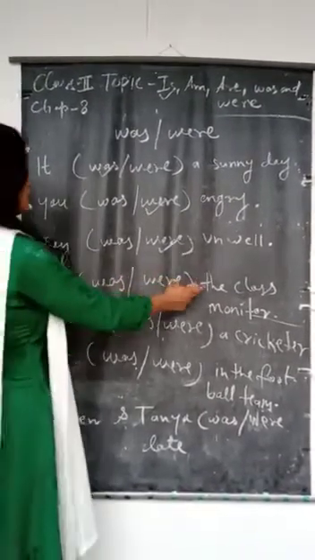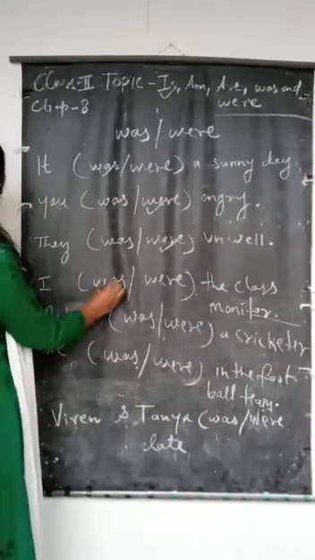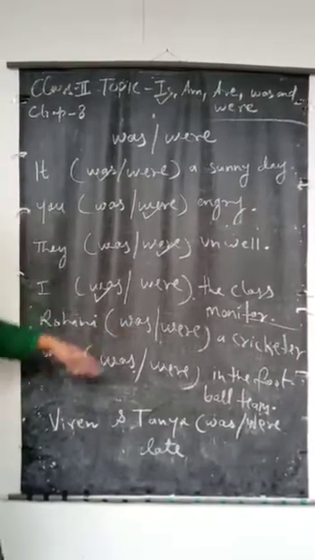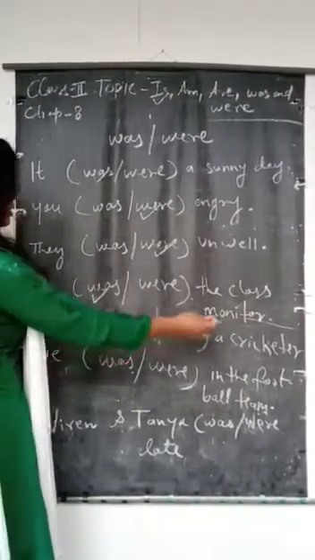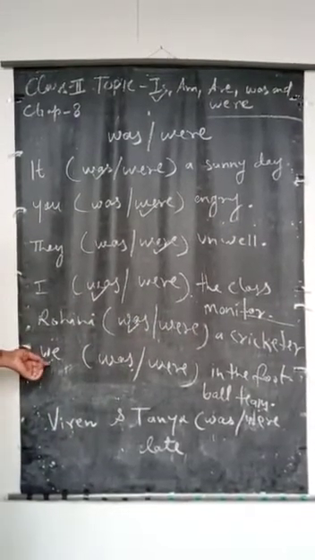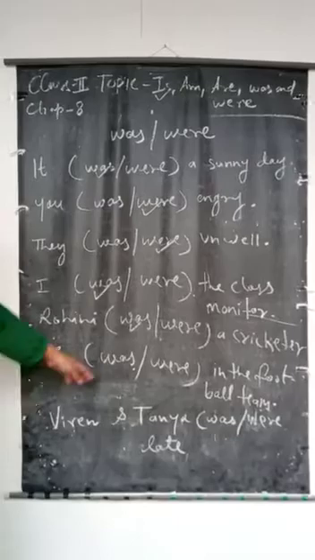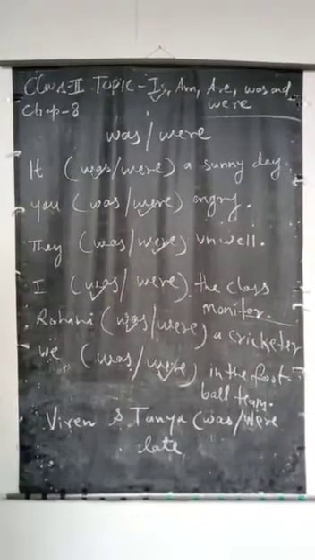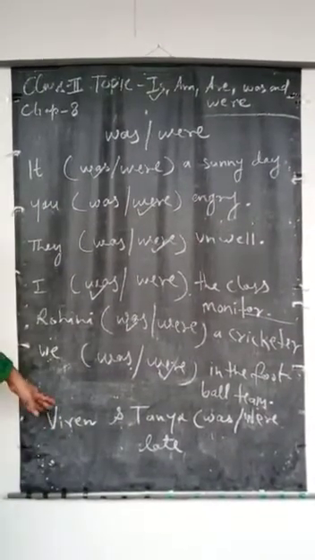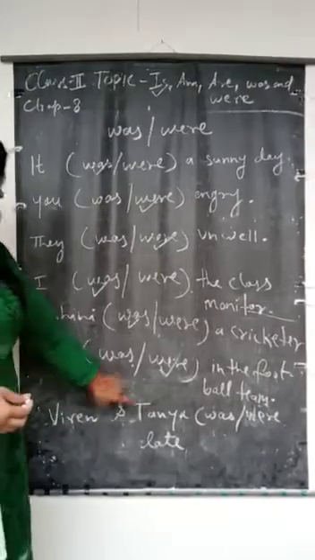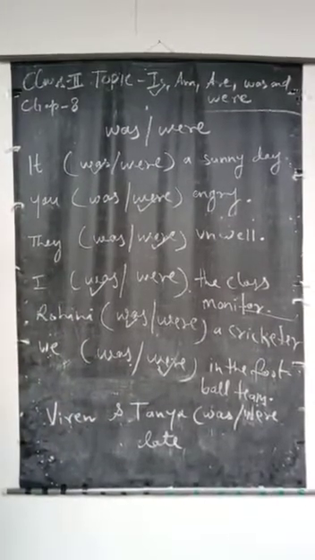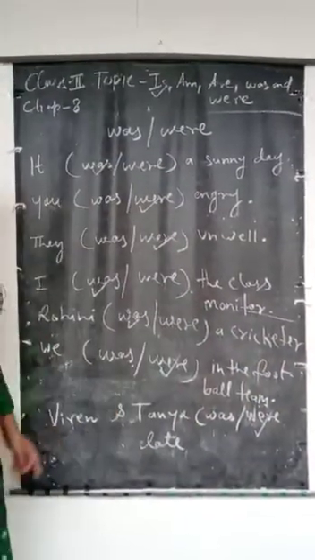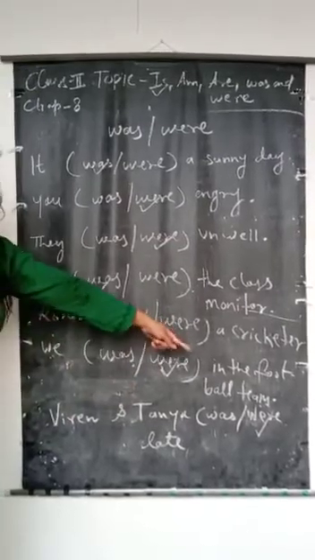I was the class monitor. Here Rohini is also singular, so we use was. Rohini was a cricketer. Here we is in plural form, so we use were. We were in the football team. Here are Viren and Tanya. Viren and Tanya are plural, so we use were. Viren and Tanya were late.